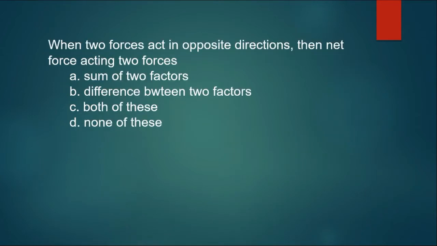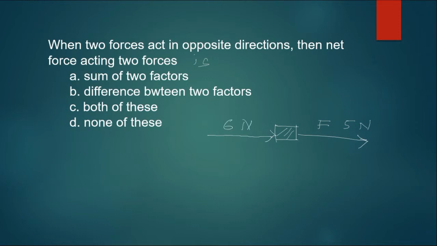Next one. When two forces act in opposite directions, then the net force acting is. Okay, now opposite direction. Let's say, I am taking a different example now. There is a force which is pulling this object, and I am showing it in this direction. This force is 5 newtons. Now one more force is applied in the same direction, and it is, let's say, 6 newtons.